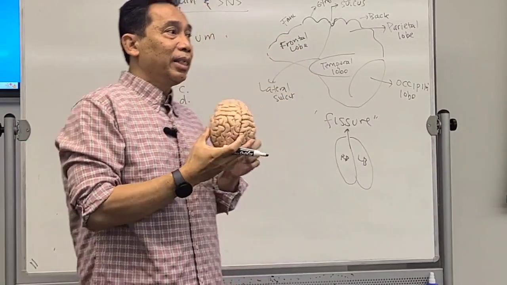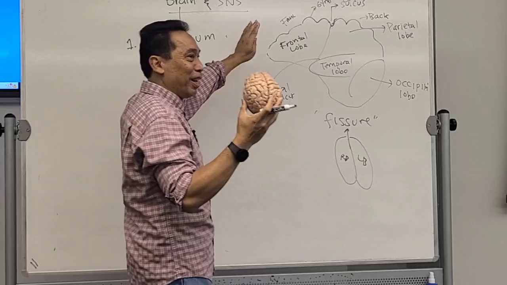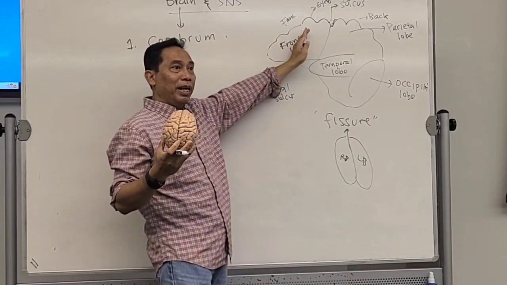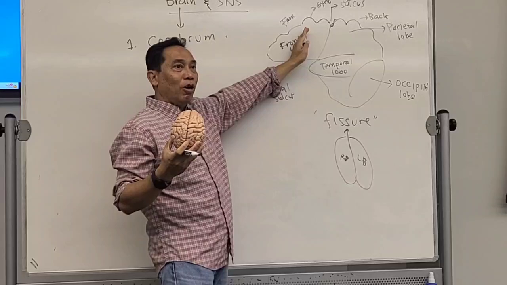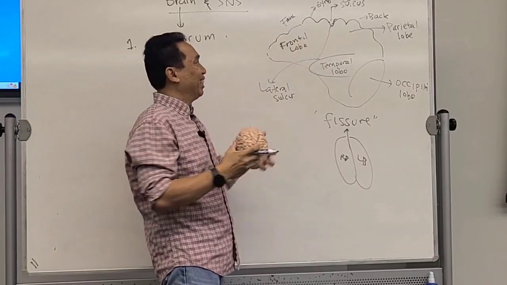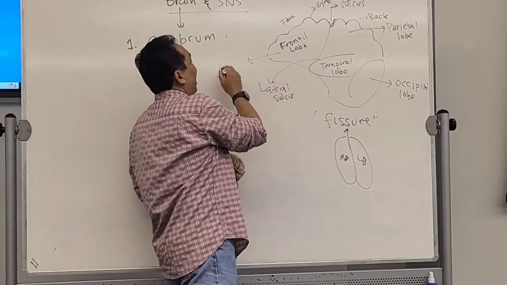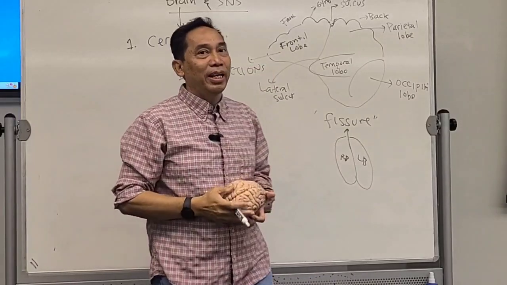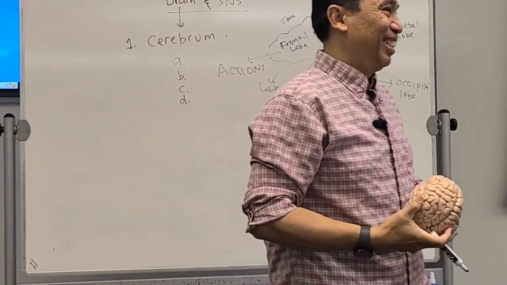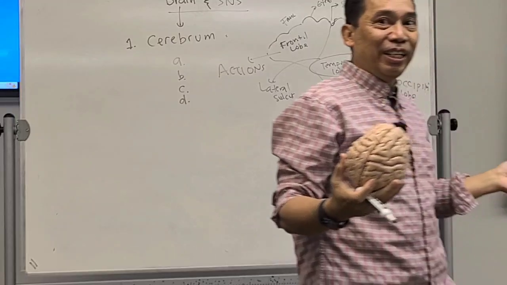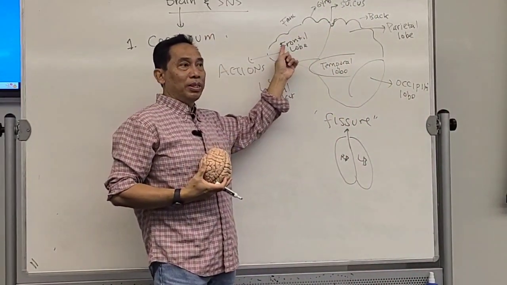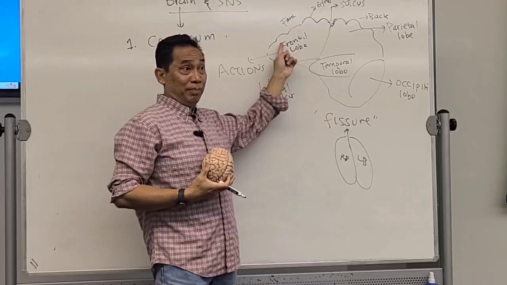Now, second general rule for this brain. The front part of the brain will control action. When you dance, when you talk, you do action, it is controlled by the frontal lobes. You follow this?